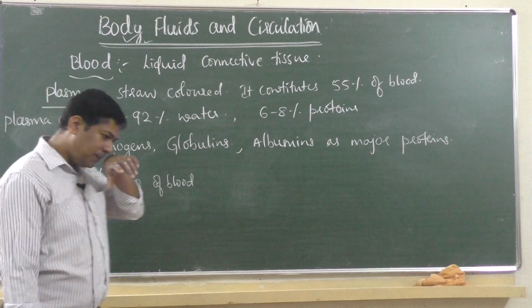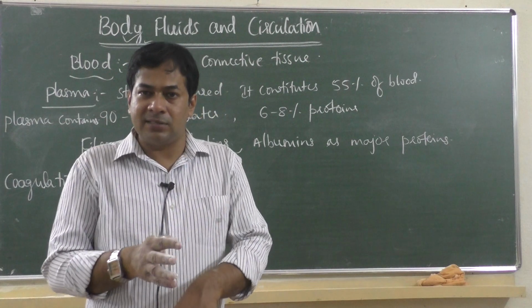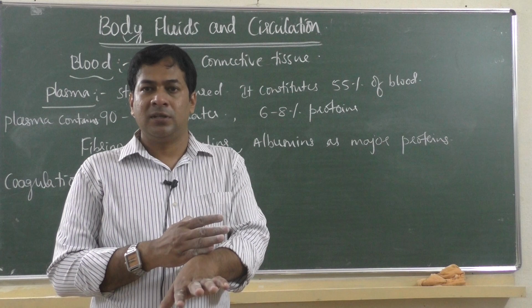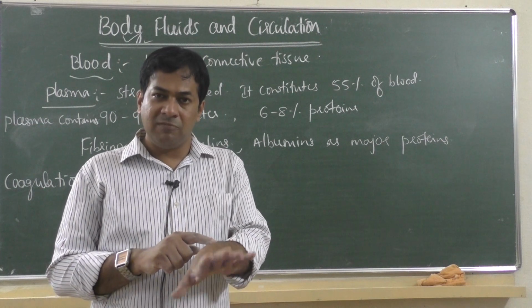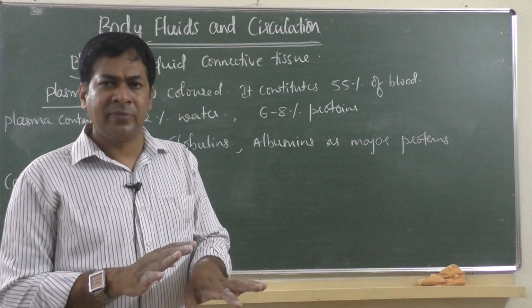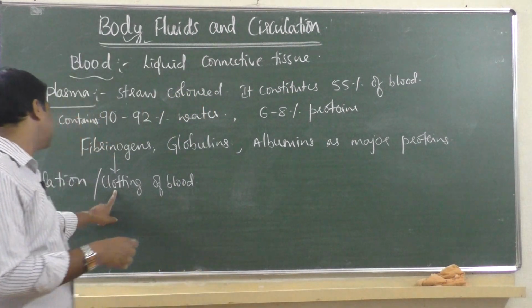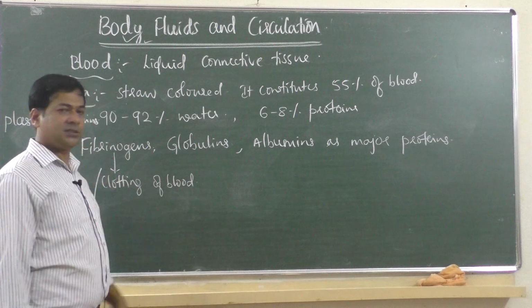Coagulation or clotting of blood means, suppose there is one small cut, bleeding starts. After some time bleeding stops, because one dark reddish or brownish mass is produced which blocks blood flow. That is called clotting. Bleeding will be stopped. That is called clotting or coagulation of blood. That is because of this protein called fibrinogen.